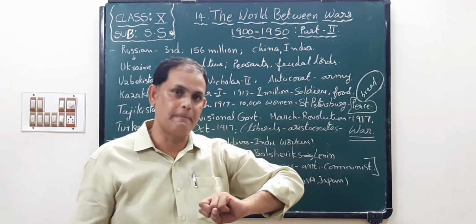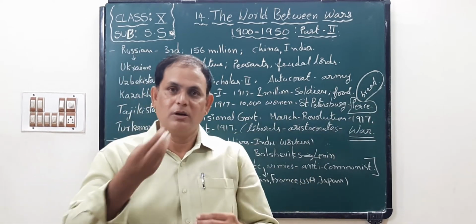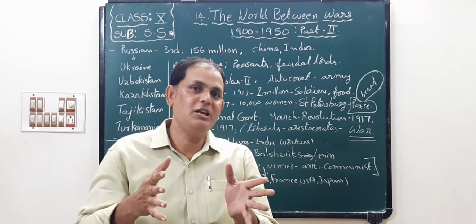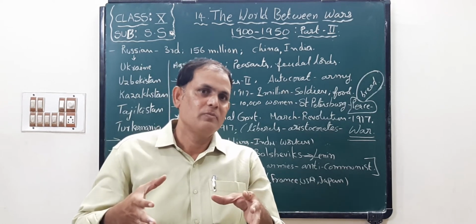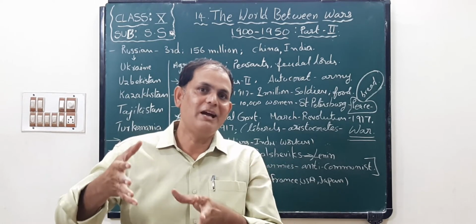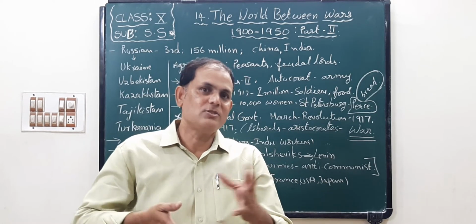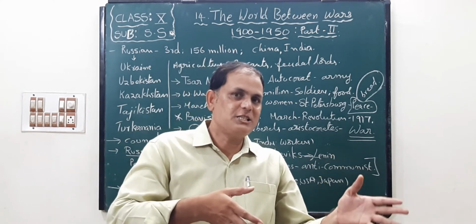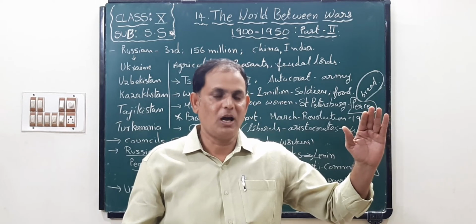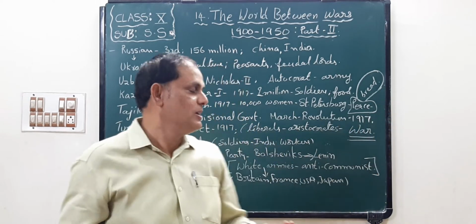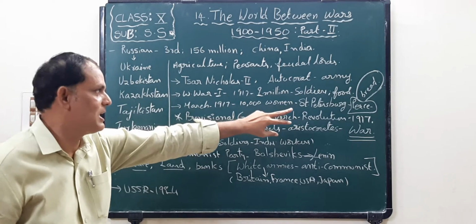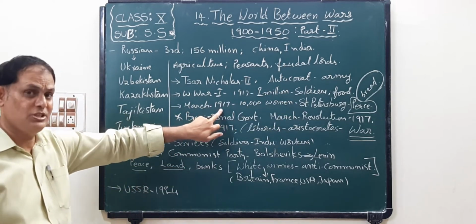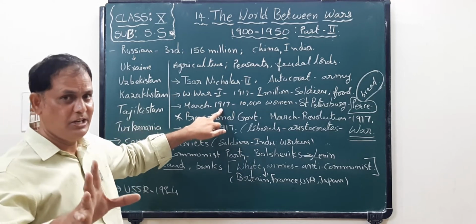Very, very important, children. They needed bread for feeding their children. Next, peace. Why did they need peace? They were suffering. Their husbands had also died in the First World War as soldiers. So they did not want to participate in the war. They needed peace. So their main demands are the two, children: bread and peace. This happened in March 1917.